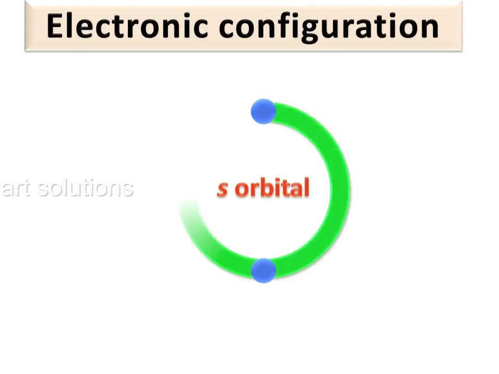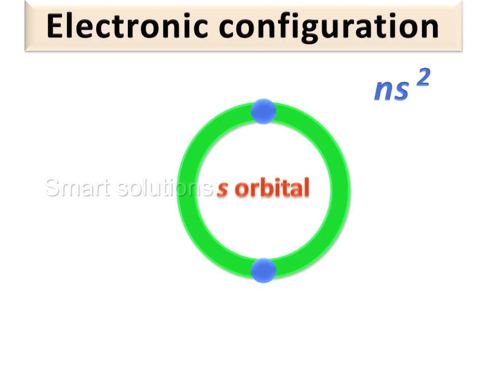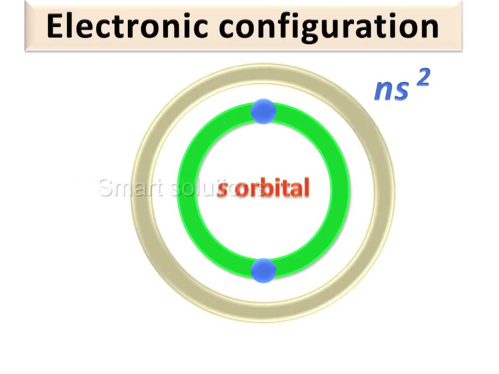Electronic configuration. The s orbitals of these elements contain 2 electrons. So, this orbital is completely filled, and the p orbital has the capacity to hold 6 electrons.